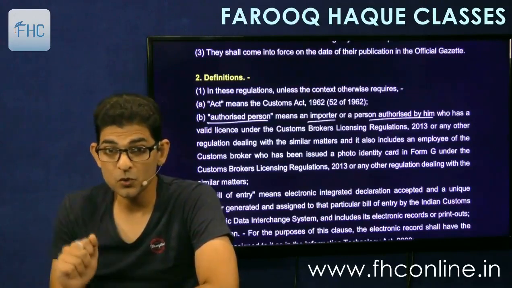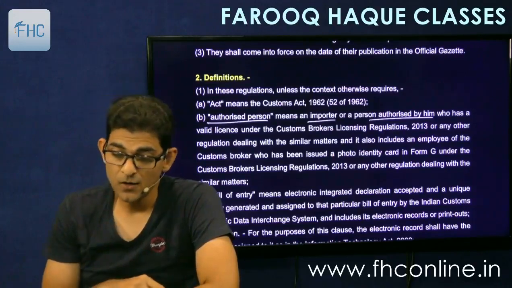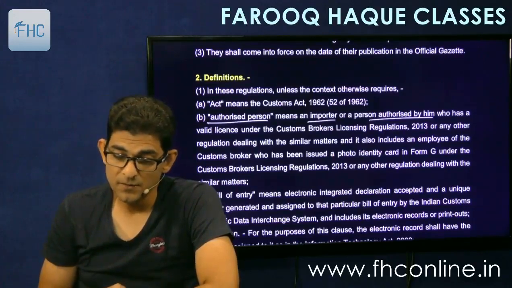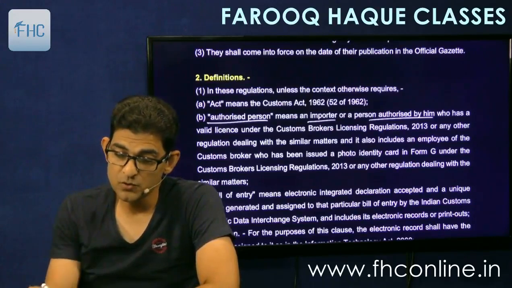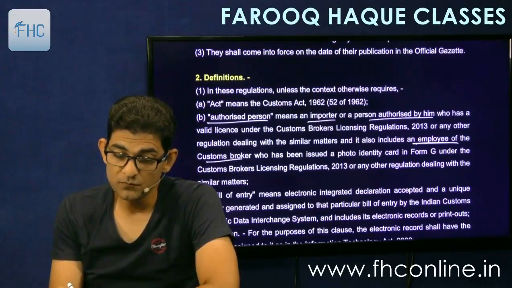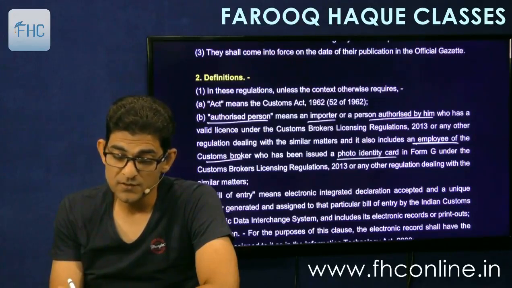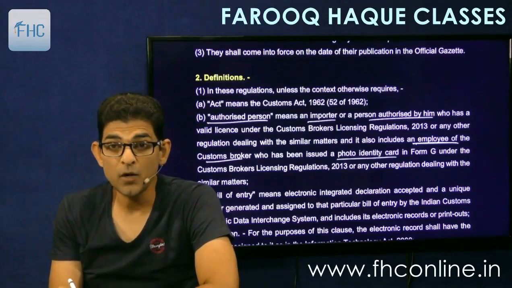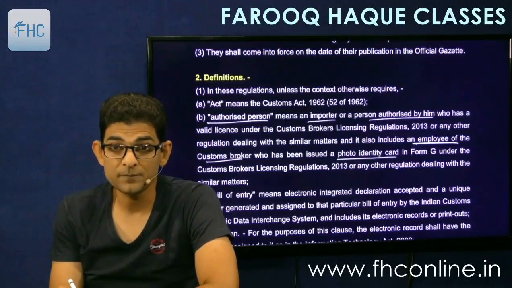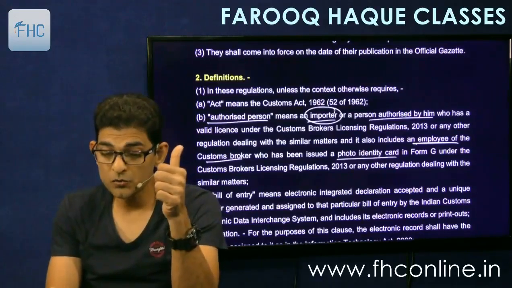You can appoint him as your authorized person to file bill of entry on your behalf, or other regulations dealing with similar matters, and it also includes an employee of the customs broker who has been issued a photo identity card in form G under the Customs Broker Licensing Regulations of 2013 or any other regulations dealing with similar matter.